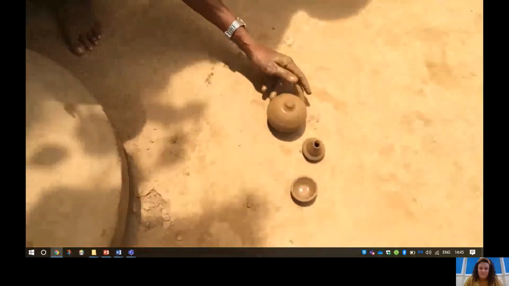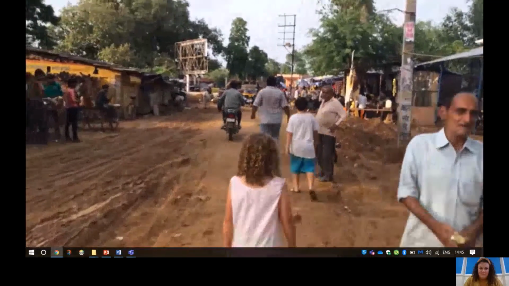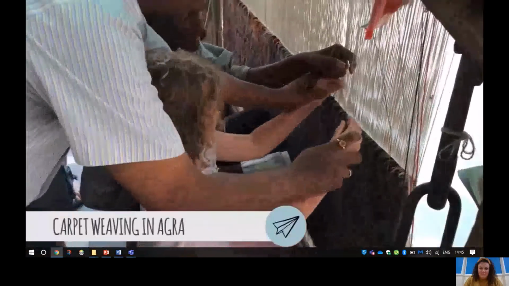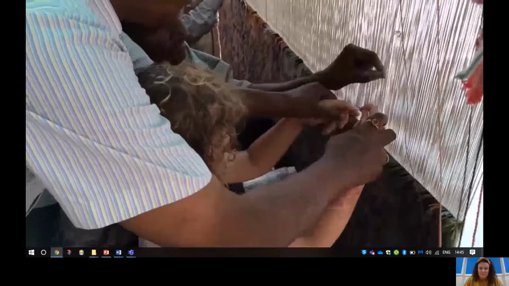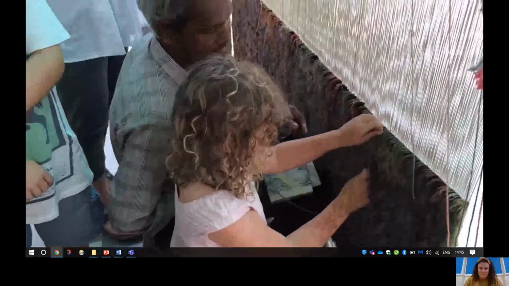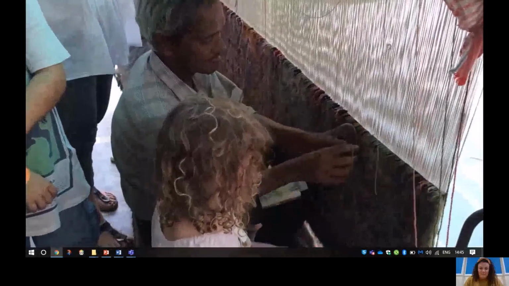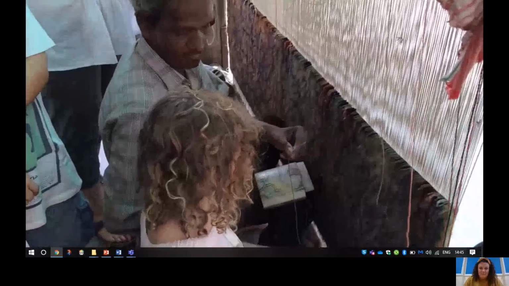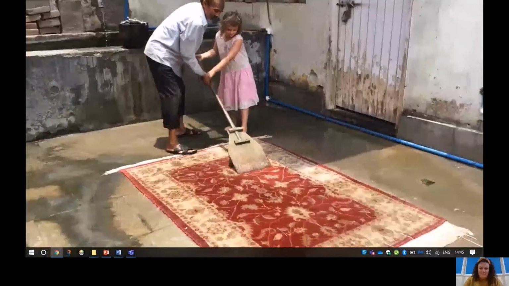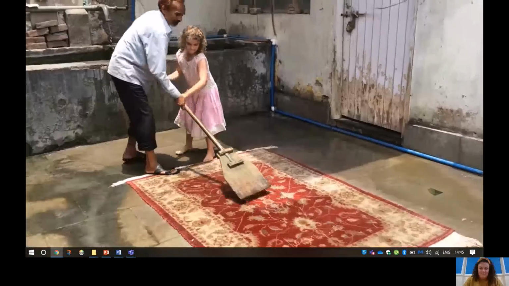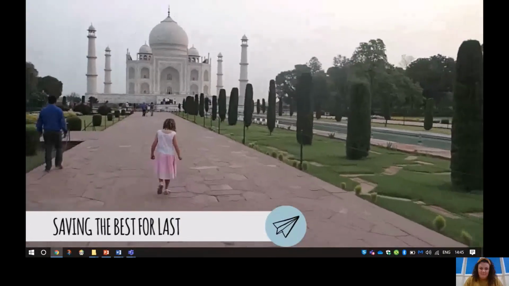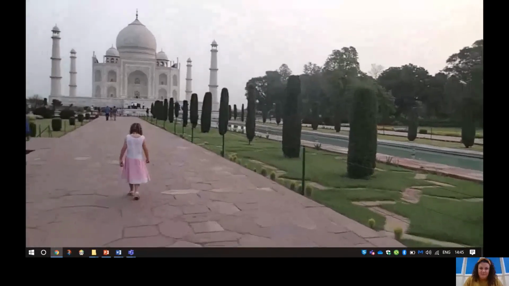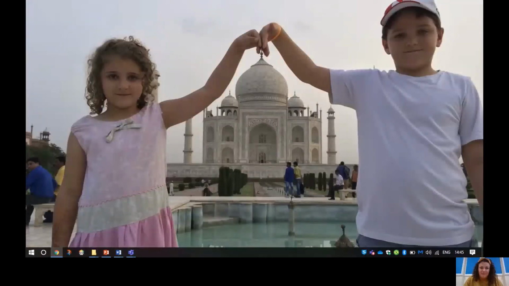We also visited the countryside and wandered around a traditional village. In Agra, I learnt how to weave at a carpet factory. It was tricky at the start, but I eventually got the hang of it. Before they sell the carpets, they have to wash them. We had to get up really early to see the sunrise at the Taj Mahal. It was very beautiful. The emperor built it as a tomb for his favourite wife.